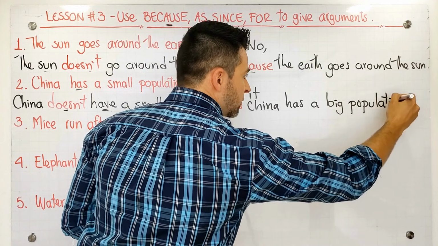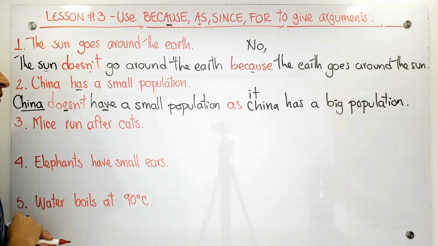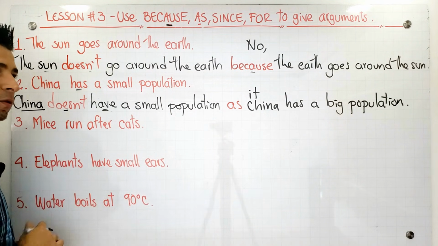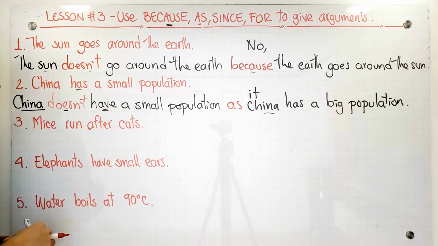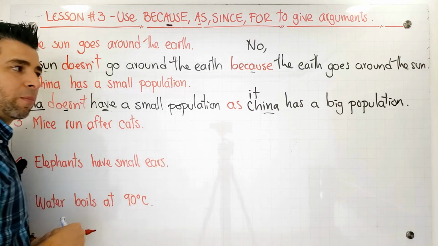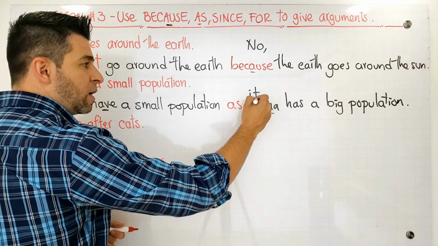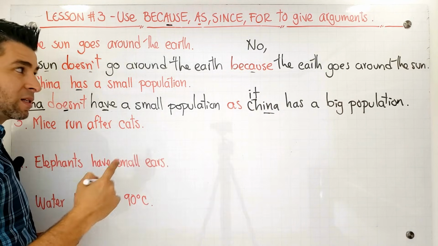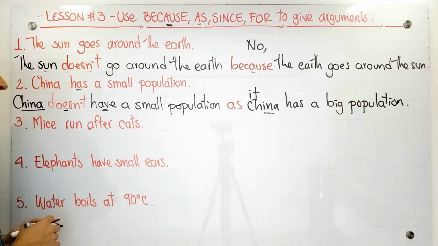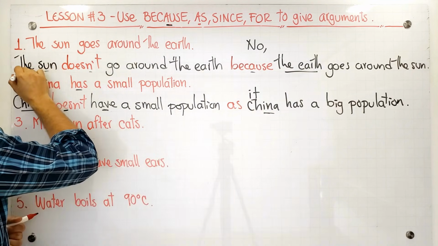Guys, van a poner cuidado por favor acá. Recuerden que aquí nosotros estamos hablando de China, en este caso como sujeto. Y acá lo repetimos. Entonces, China no tiene una pequeña población porque China tiene una población grande. O porque tiene una población grande. Entonces, recuerden que podemos reemplazar a China por este it, ya que estamos hablando en singular. This is singular, guys. Aquí no lo pudimos reemplazar porque estamos hablando de sujetos diferentes.